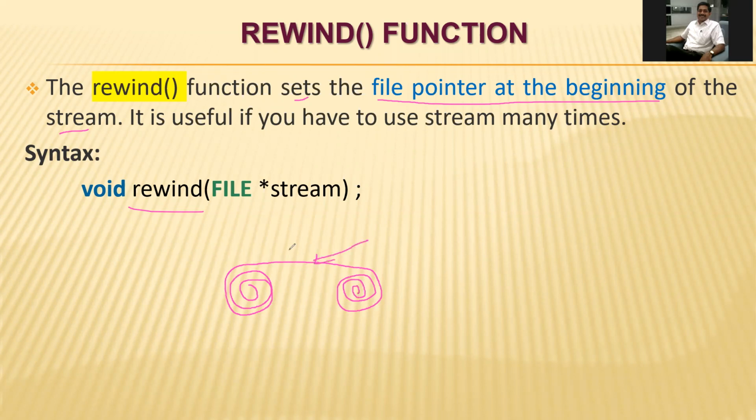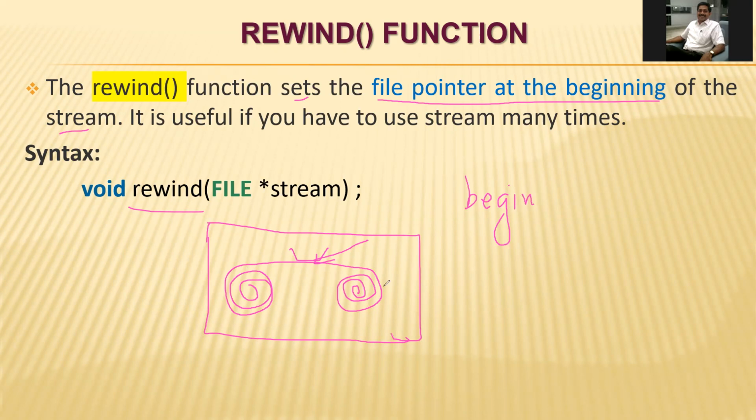The tape had a head, and we were playing a cassette by using this tape. So what will happen whenever we start this tape? It will always start from the beginning.